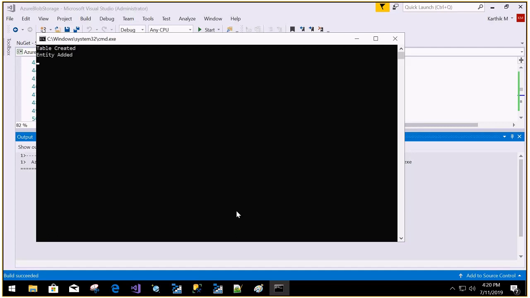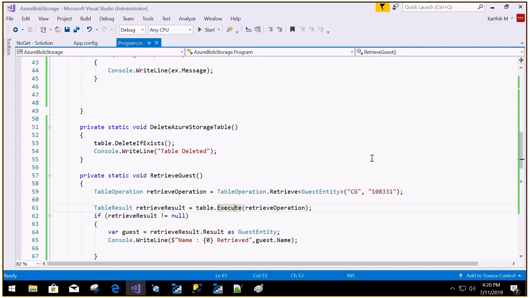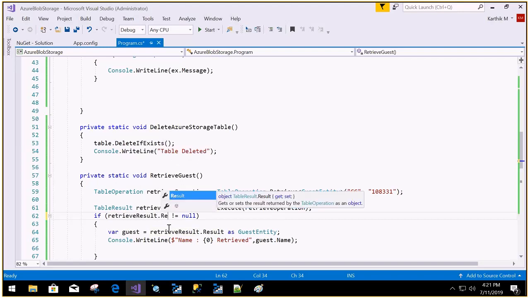So somewhere something is wrong. In the retrieve guest, do we have that record? Guest entity, that's right. We retrieved it. Okay, sorry, not retrieve result, it is this one not equal to null.